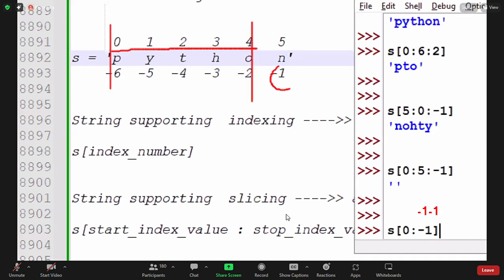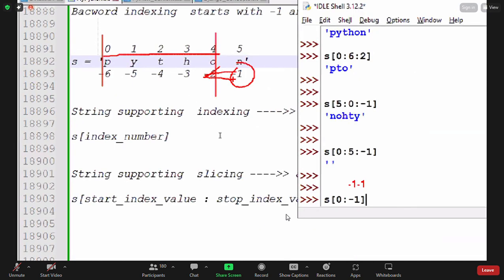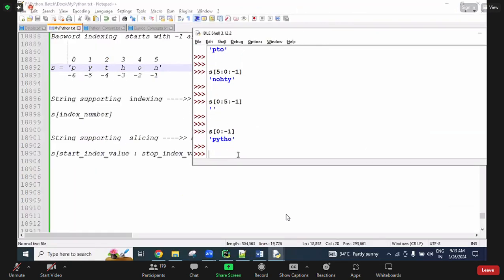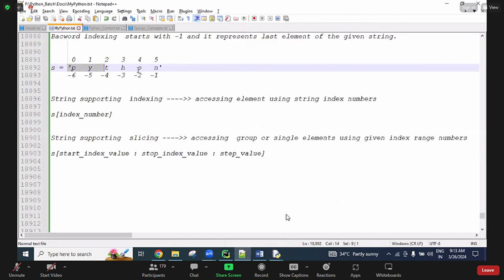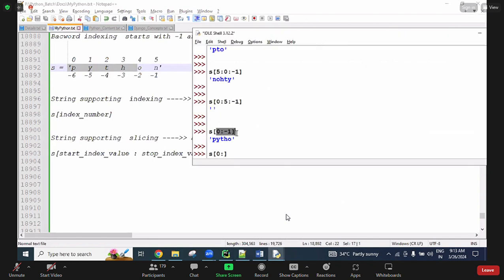So whatever the end number is there, up to the index before that we are getting. So we are getting PYTHO. Are you clear? So if asked like this, there are a number of variations, but all these things you can create using one string, and try forward indexing, backward indexing, different inputs. Write what output is coming before executing, check it, and see whether you get the same thing or not, then execute it.